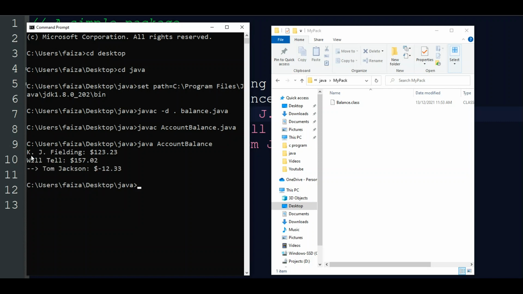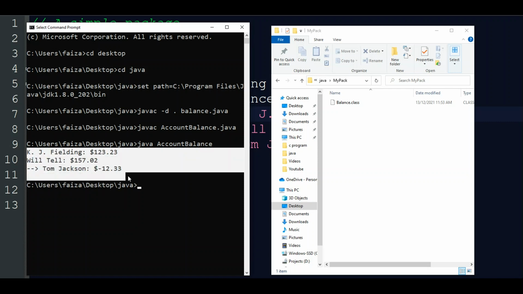See, the show method executes and displays the details of the 3 persons. So that is all about packages in Java. What is the concept of a package? We can put a class file inside a package, and we can create a hierarchical folder-style structure for that.